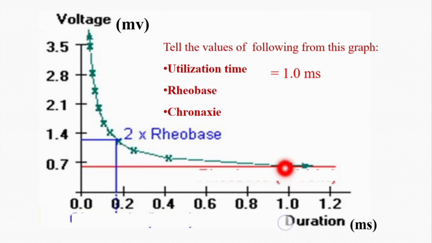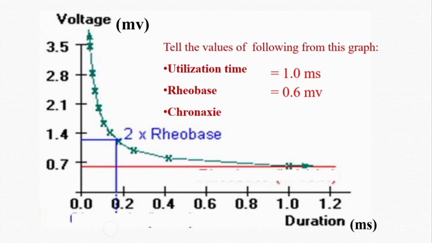Of course, from here we also get the rheobase value, which is 0.6 millivolts, because this intersects the y axis at almost 0.6 millivolts.